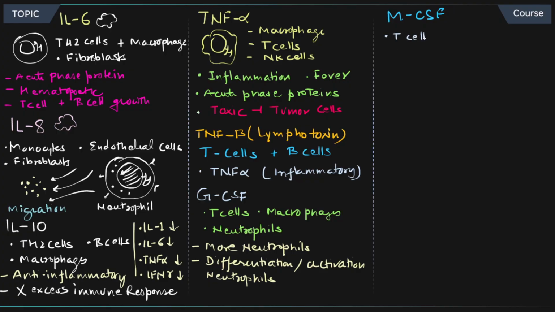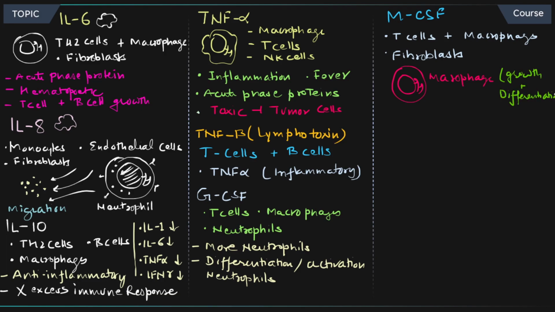All right, now let's talk about M-CSF, colony stimulating factor M. T cells, macrophages, and fibroblasts are going to produce this particular molecule. The role is that the growth and differentiation of macrophages is going to happen because of the M-CSF. So this is going to regulate the macrophage function. Let me write it down. Macrophage function is regulated by this.